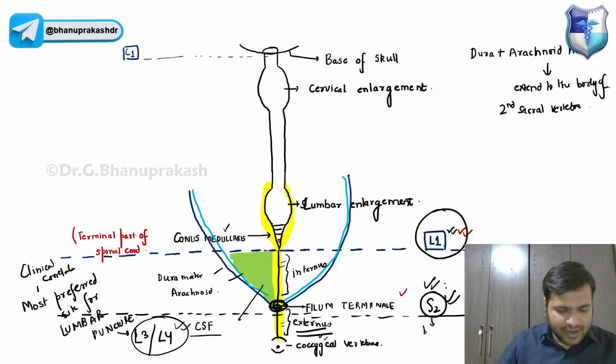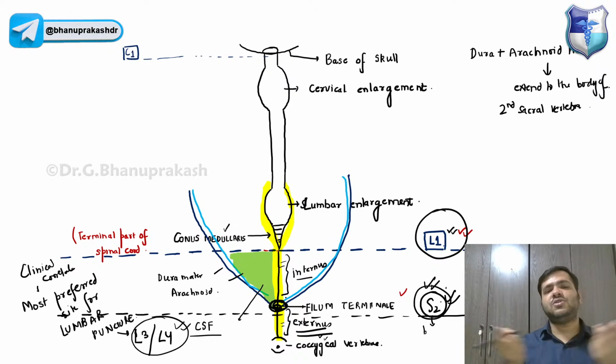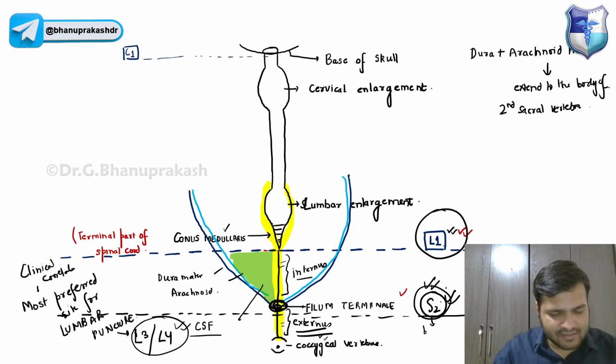Now I want everyone to answer this question. Above the level of the sacral vertebra, the filum terminale is a modification of which mater? Above the level of S2 vertebra, it is only the pia mater, right? And below the level of S2, all three, the dura, arachnoid, and the pia, come together and give rise to this.